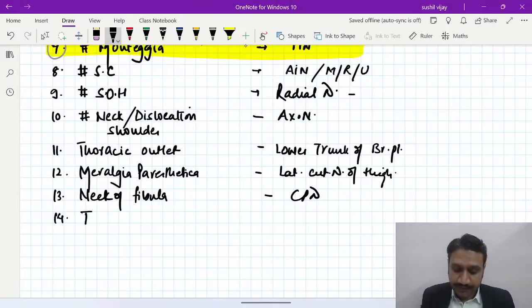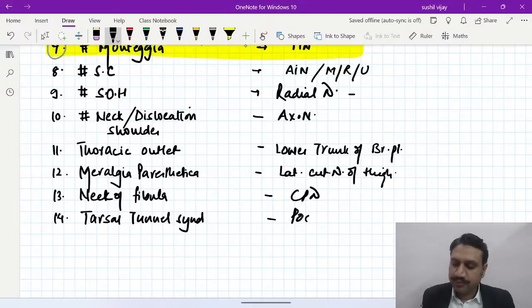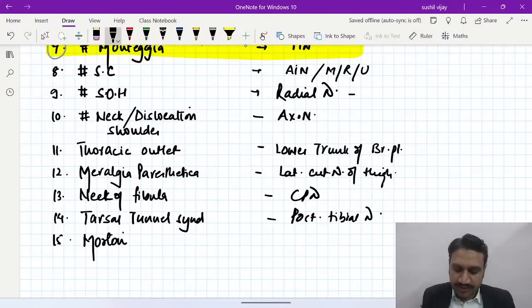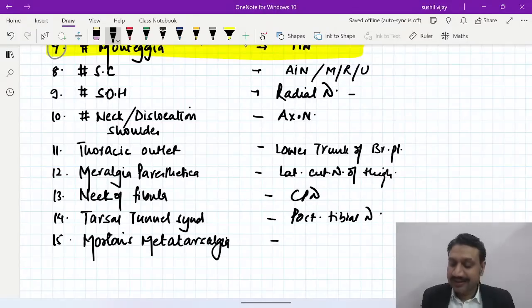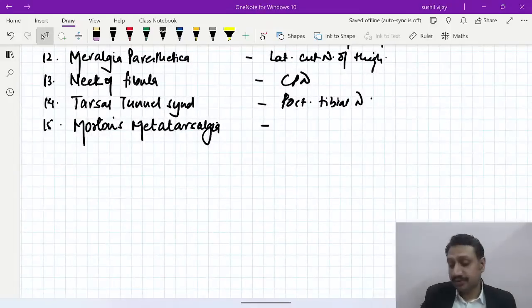Number 14 is what you call tarsal tunnel syndrome. What is tarsal tunnel syndrome? It is when the posterior tibial nerve is getting involved. And number 15 is an entity called Morton's metatarsalgia. What is that entity? It is a compression of digital nerves under the toes. Okay, it is a compression of digital nerves under toes.